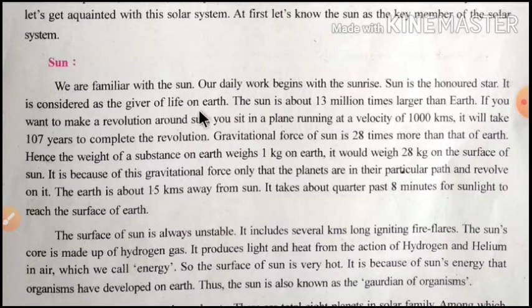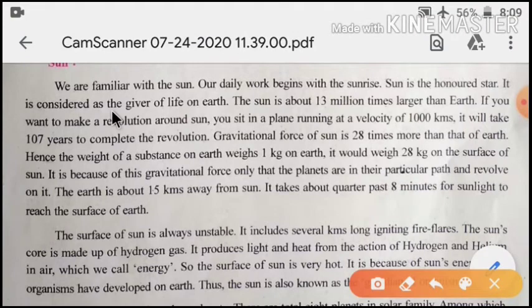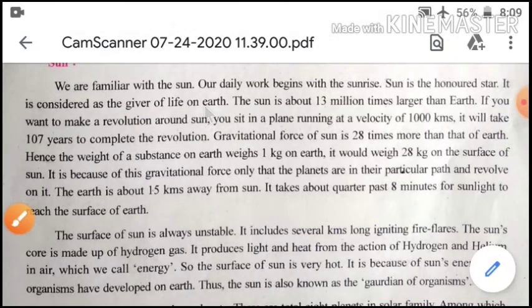So student, we all know what the sun is. In our daily work, we wake up and everything starts with sunrise. And it is also an honored star, means we give the sun respect, and also we do puja. And it is considered as the giver of life on the earth. Why do they say it is the giver of life on the earth? Because the sun provides light and heat on the earth. The earth depends on the energy from the sun.